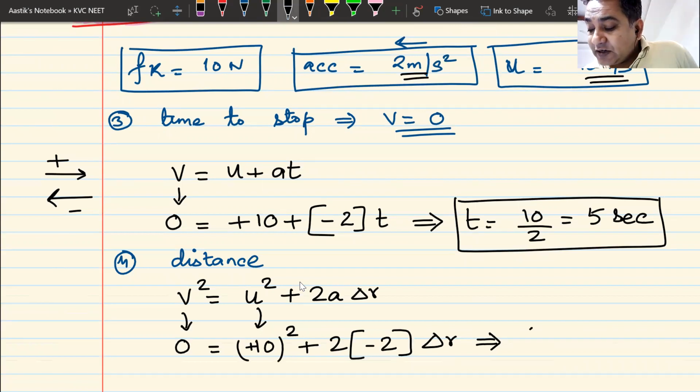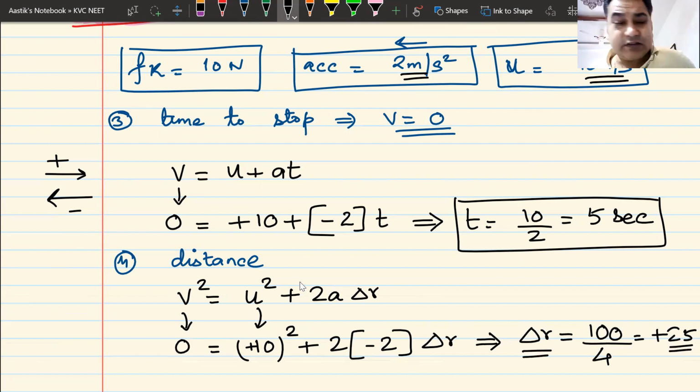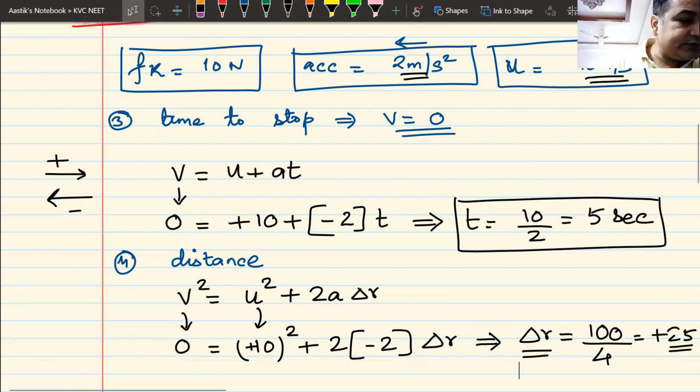What will be the value of delta r or displacement from here? That will be 100 divided by 4, and I think it will be plus 25, plus indicating that it is in the forward direction. It will move in the forward direction. Have we understood this?